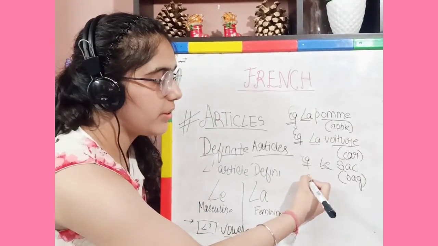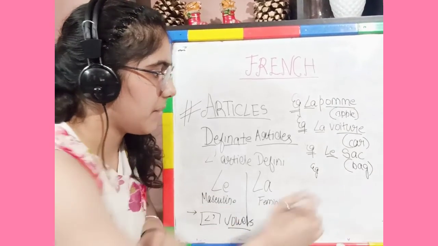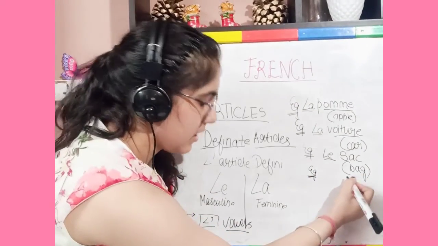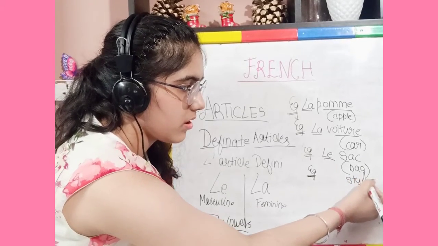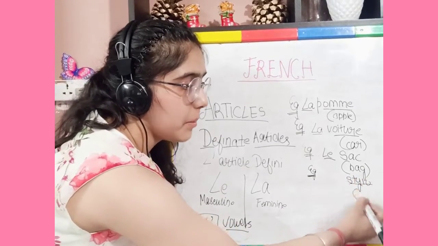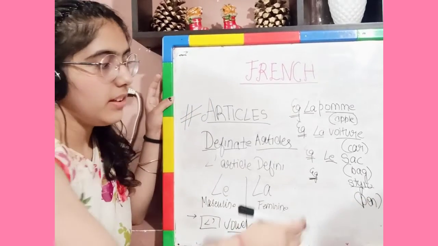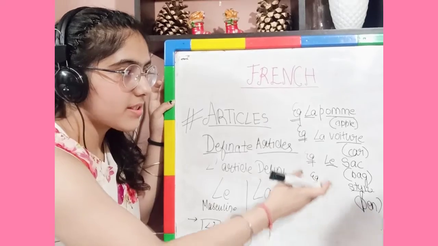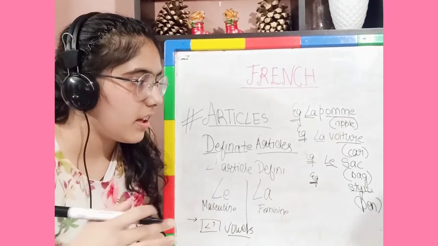Another example we use right now. It is stylo. What is stylo? It's a pen. So for pen, which article will come? Just guess it.